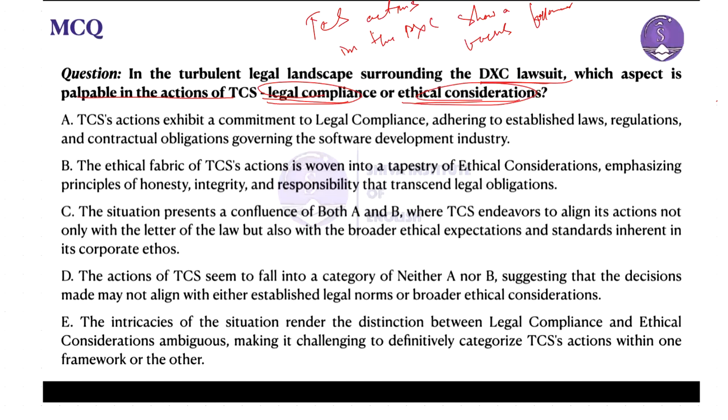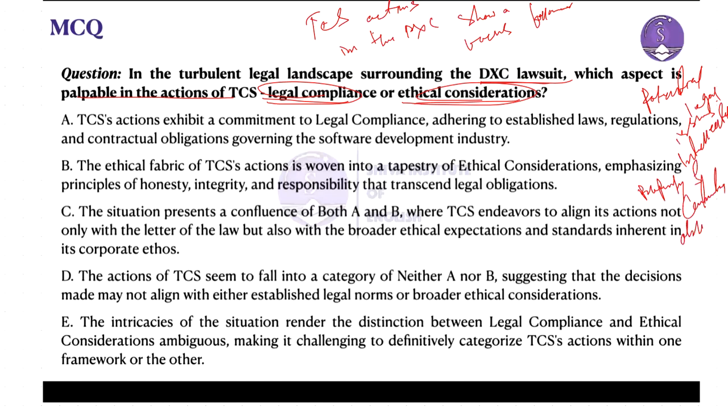This implies nothing but potential legal issues related to intellectual property and contractual obligations, right?